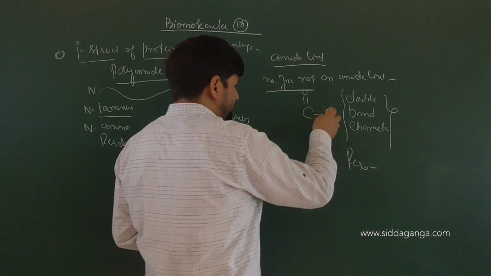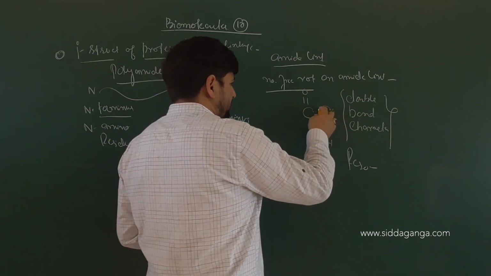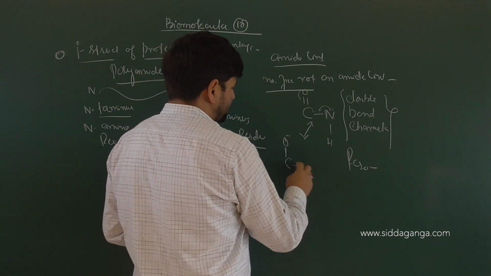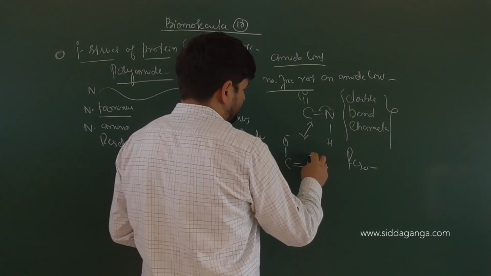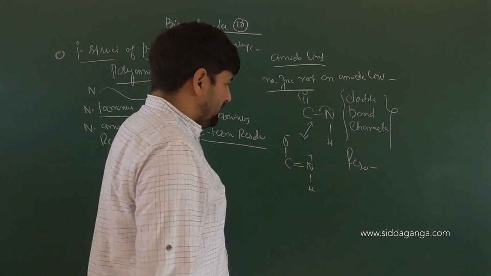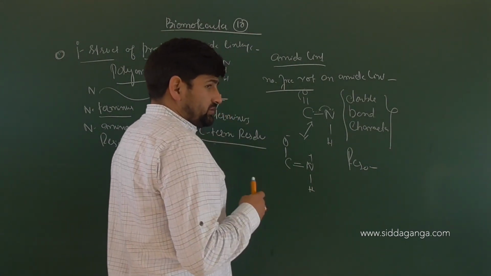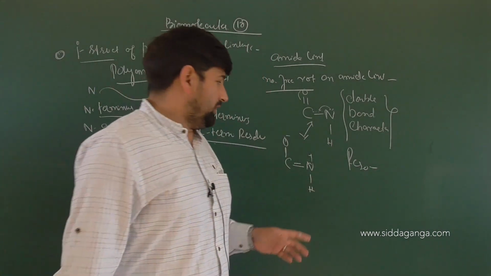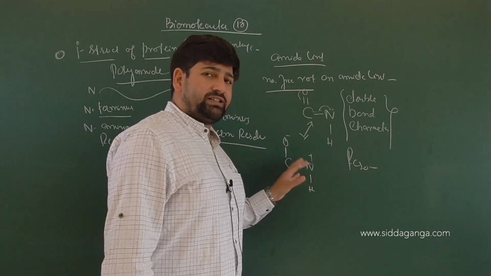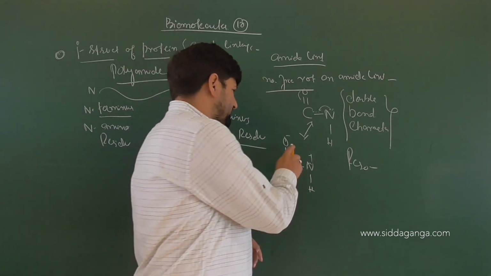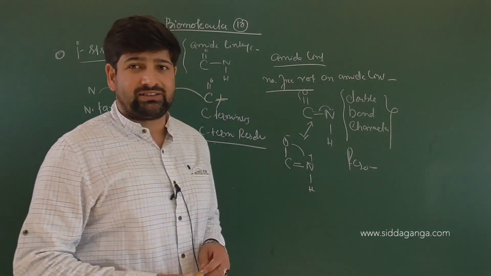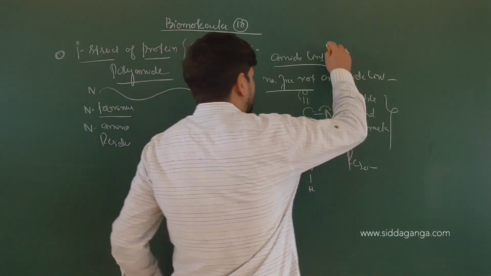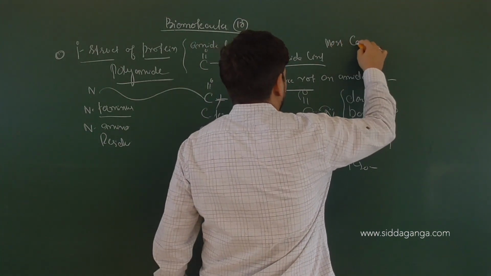And how do we explain the resonance here? We have a lone pair of electrons, it can go out. The other resonating structure that we have is CO minus, then you have a double bond here, nitrogen plus and hydrogen respectively. And there are rules in resonating structures also. One rule is that whenever the atoms engaging in the resonating structures have plus and minus charges coming close to each other, that is the stabilizing structure. The most stabilizing structure in the resonating structure will be the one with the most covalent bonds. We know that.